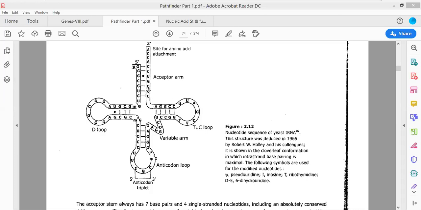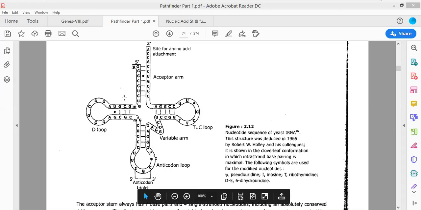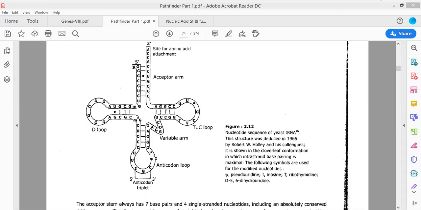Is it double stranded, single stranded, or triple stranded in nature? Actually, it is single stranded in nature, because this is a single strand of the RNA which has moved over itself and it appears double stranded. Actually, this is a single stranded structure of the tRNA molecule, but it assumes a 2-degree conformation because of its movement over itself.